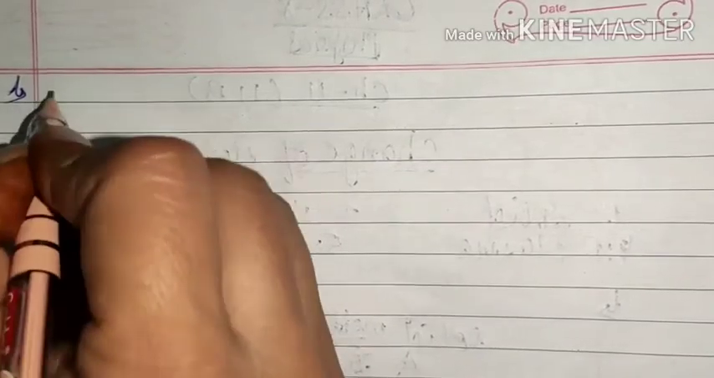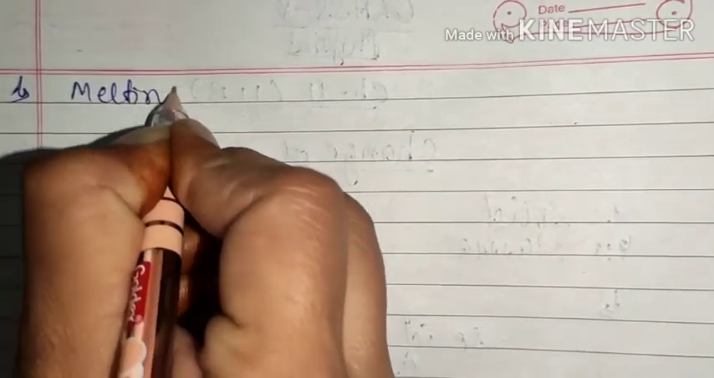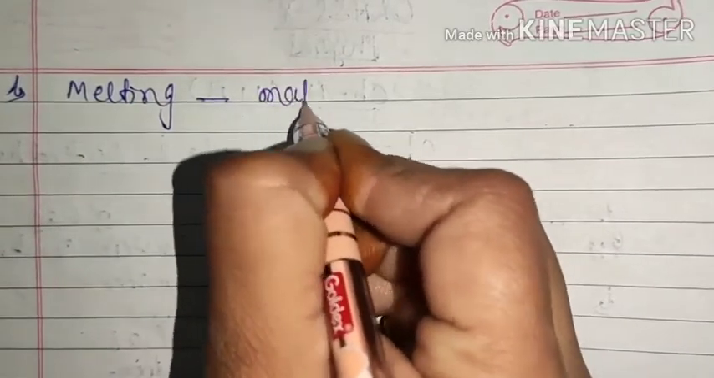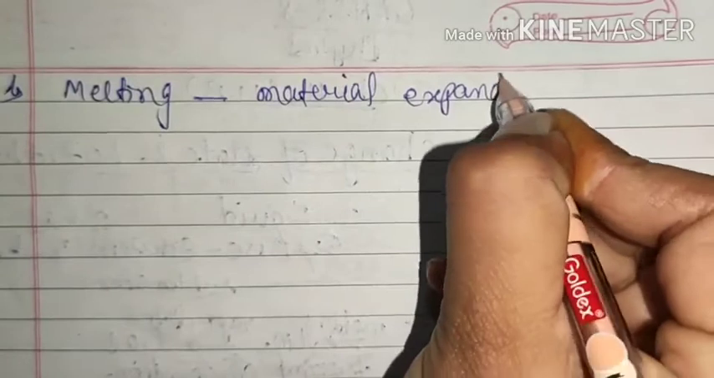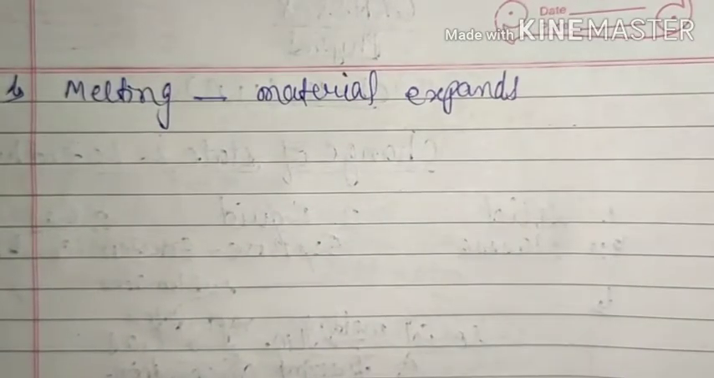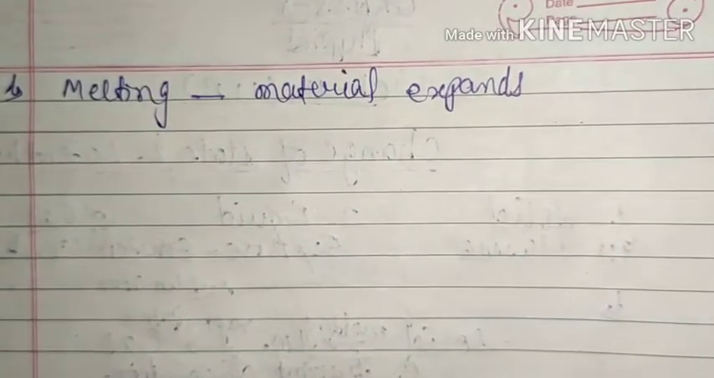Our next topic is change in volume on melting. Obviously, we know that all objects or materials expand on heating. So here also during melting, generally the materials expand, or you can say matter expands. But there are some exceptions. For example, ice. It contracts on heating.